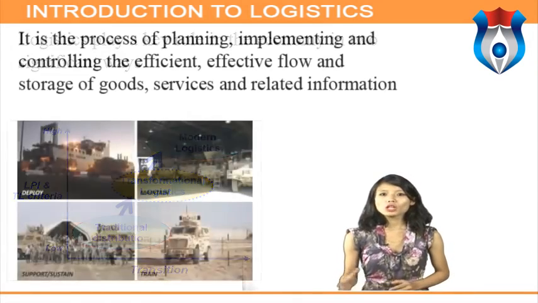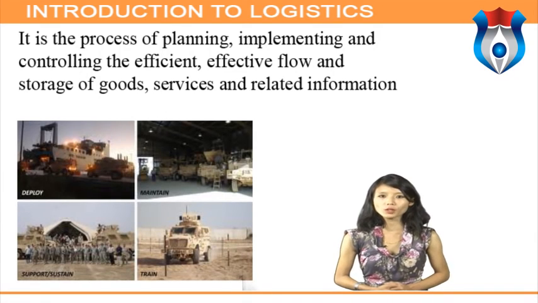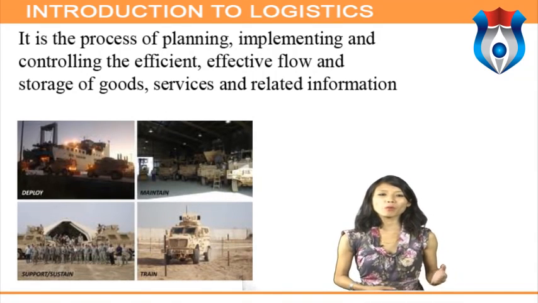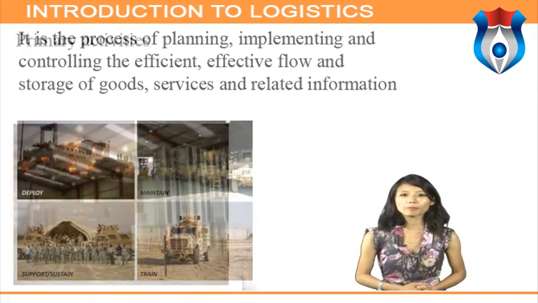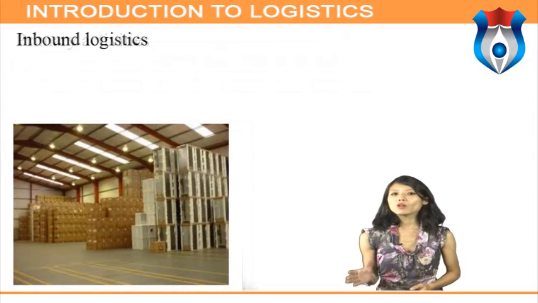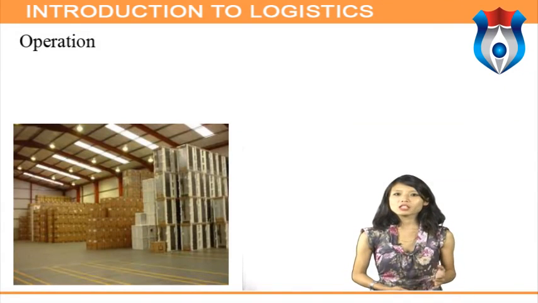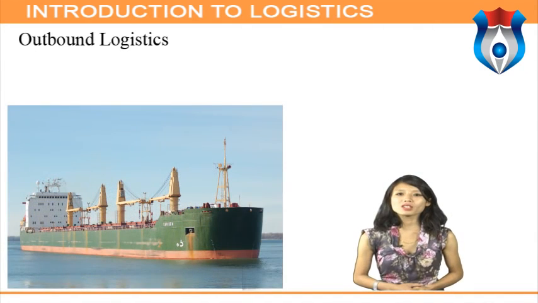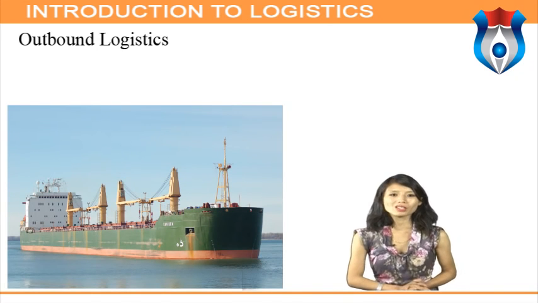Logistics and competitive performance. It is a process of planning, implementing and controlling the efficient, effective flow and storage of goods, services and related information from point of origin to point of consumption for the purpose of conforming to the customer's requirement. Primary activities: inbound logistic activities associated with receiving, storing and disseminating input to the product. Operation: activity associated with transforming input into the final product form. Outbound logistic activity associated with collecting, storing and physical distribution of the product to buyers.